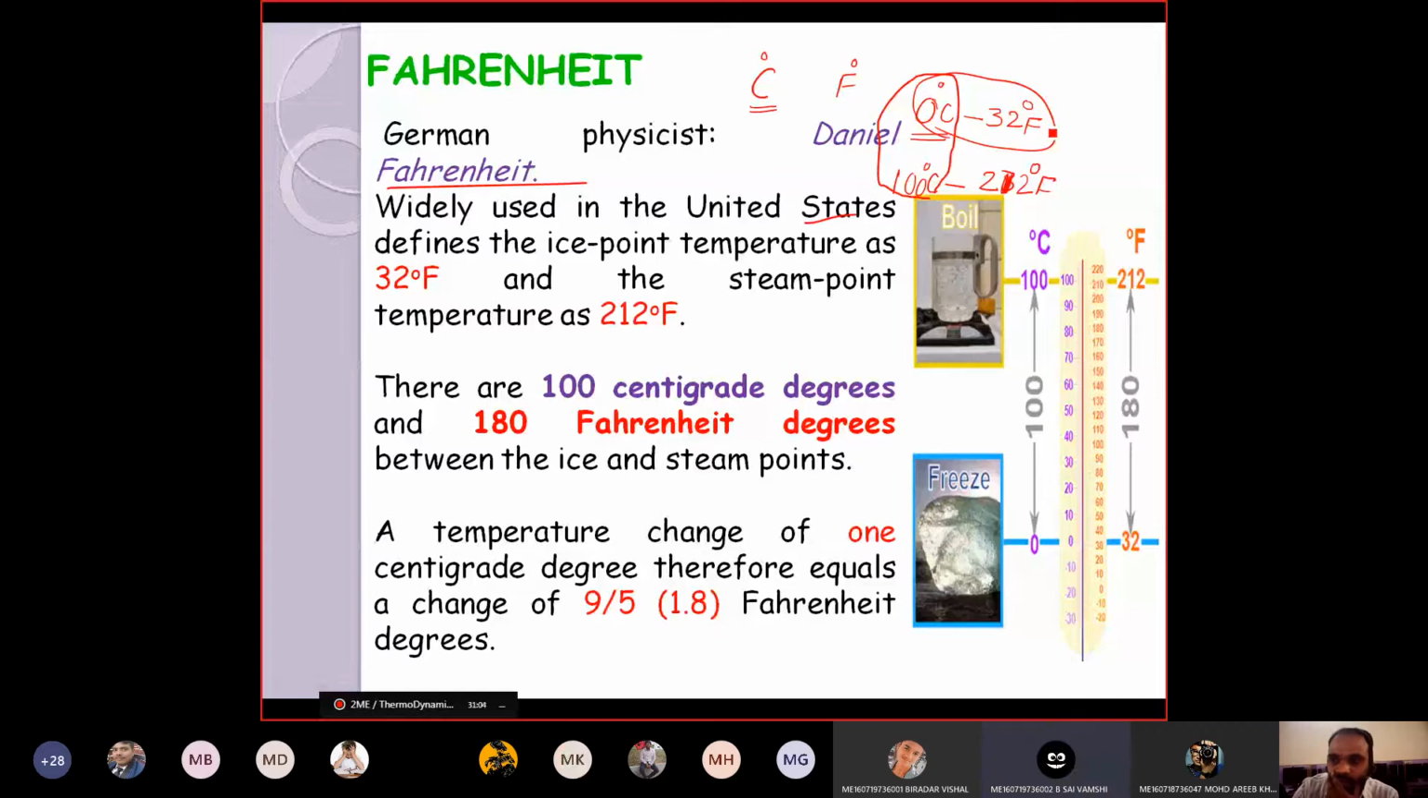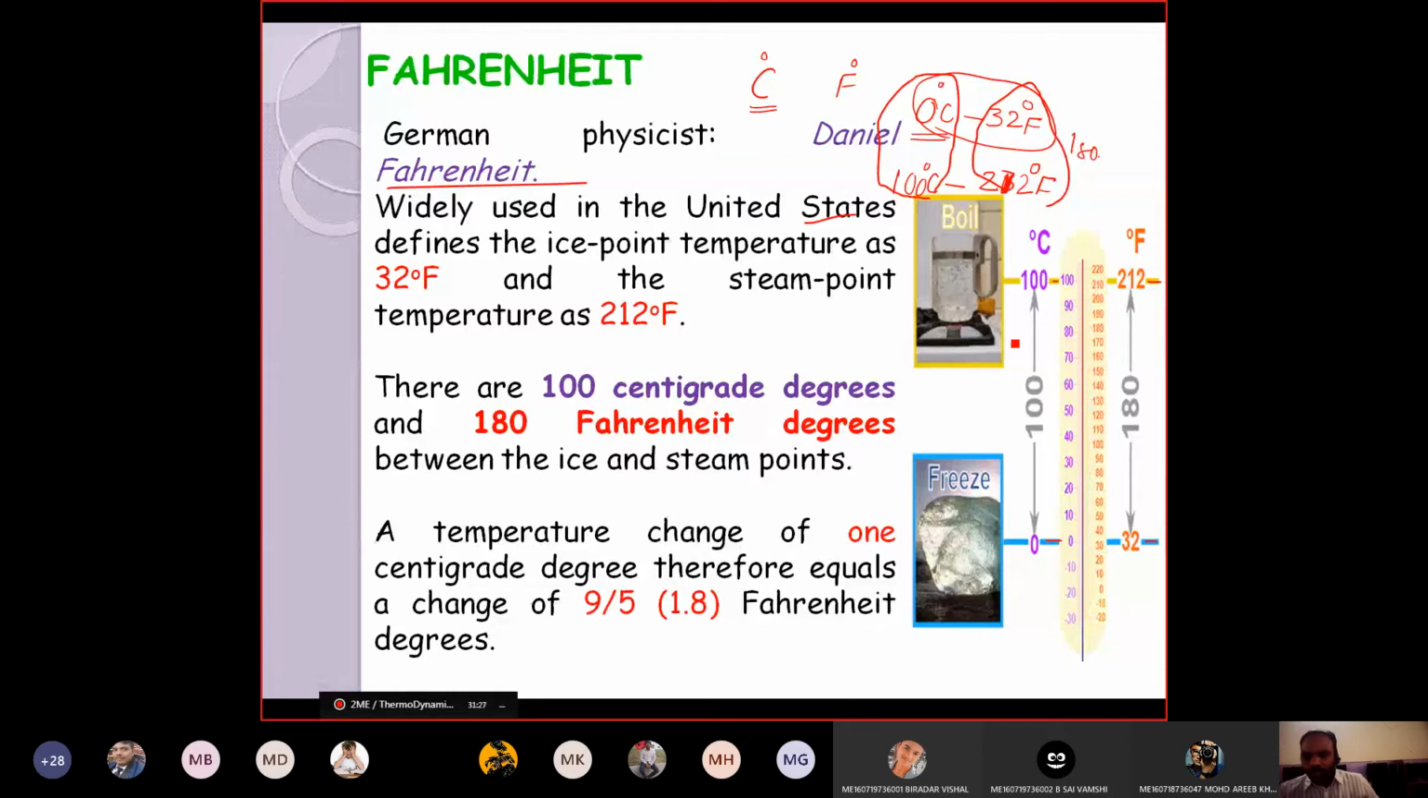100. But coming to the Fahrenheit scale, it is 180 degrees. Right? Now if you observe the figure beside, this is the freezing point and this is the boiling point. 0 degrees centigrade is also equal to 32 degrees Fahrenheit, and 100 degrees centigrade is also equal to 212 degrees Fahrenheit.